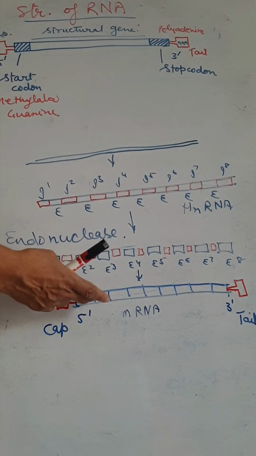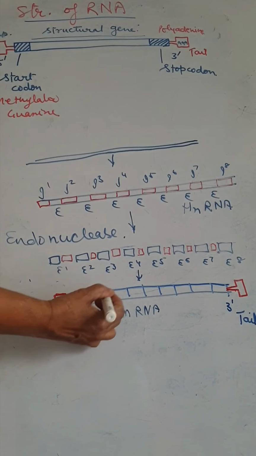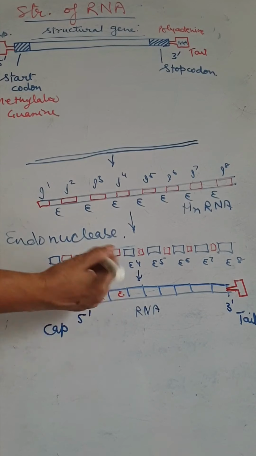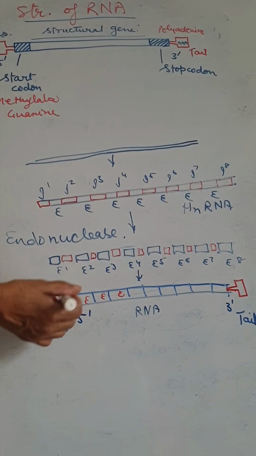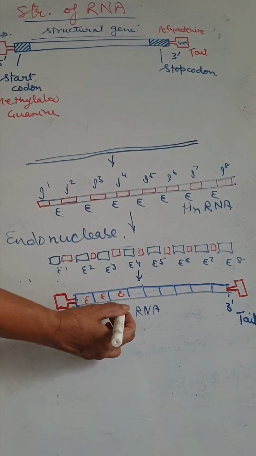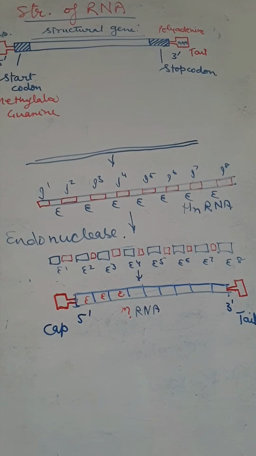These are the exons. Exons are joined by ligase enzyme. First the hnRNA is formed, then by adding the cap on the 5 prime and the tail on the 3 prime, the mRNA is formed.